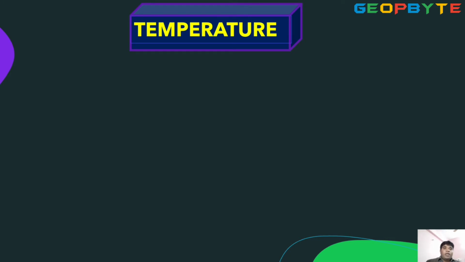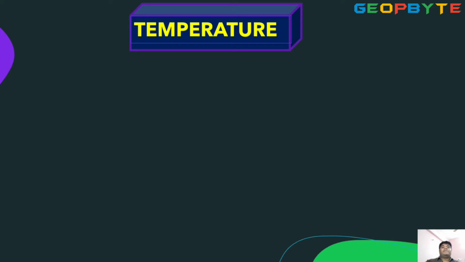Actually, temperature is the measure of hotness and coldness. Suppose we have a length. What is the measurement for this length? Centimeter or meters or kilometer. Suppose weight measurement: grams, kilograms, milligrams, like that. In the same way, temperature is also one of the measurements. So temperature measurements are degree Celsius and Fahrenheit.